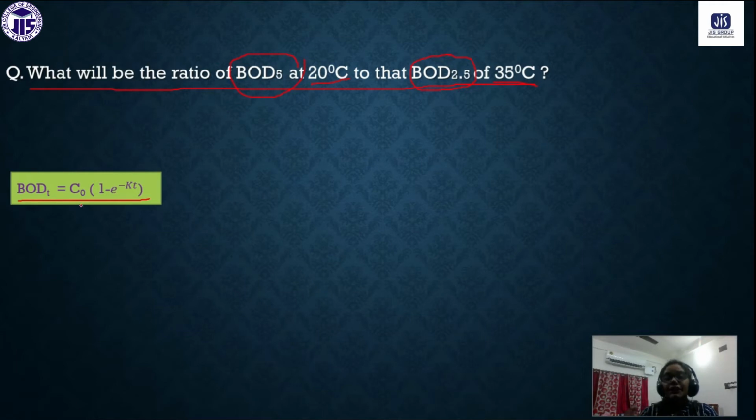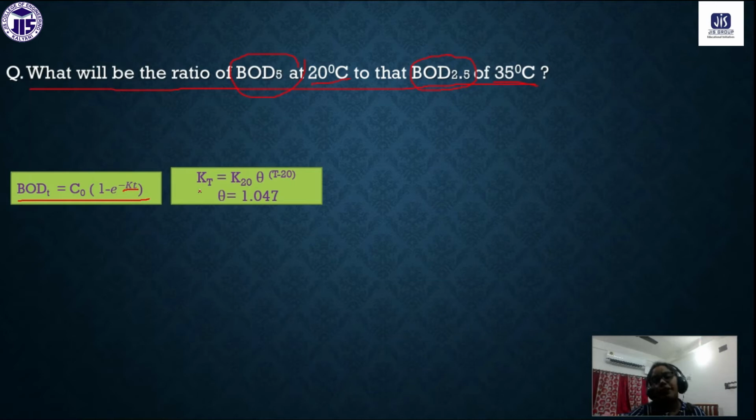C0 is the initial concentration of the dissolved oxygen, or the total dissolved oxygen required for the complete reaction. k is the rate constant of the BOD reaction, and t is the time. Generally time can be 5 days, time can be 2.5 days. That is according to the question that you have to put.